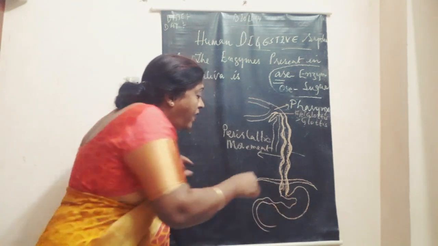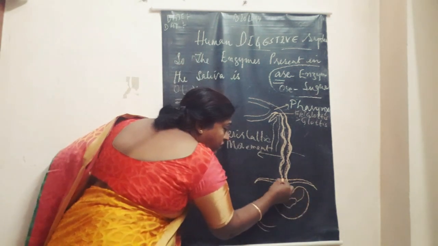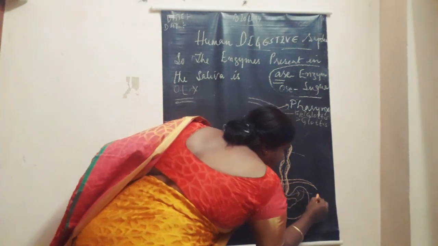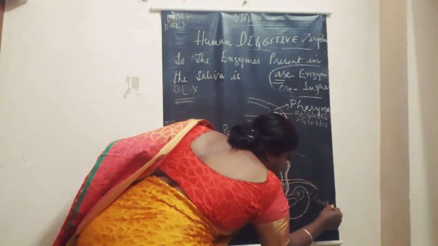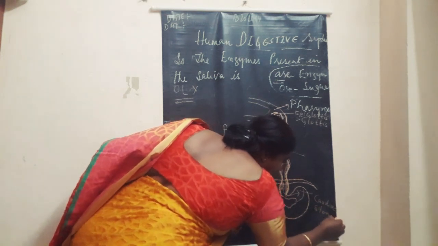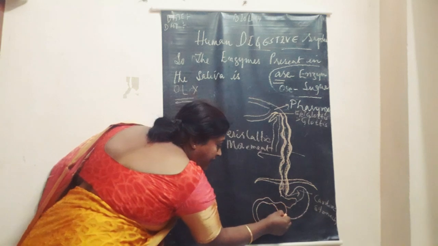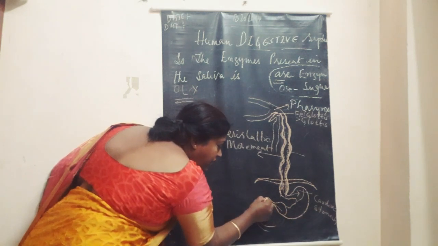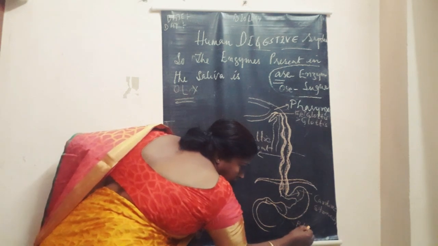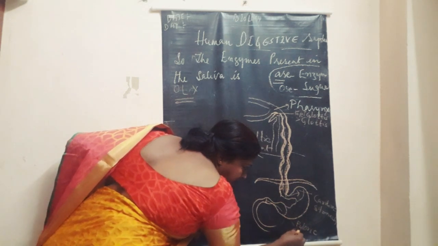Then the part of the stomach into which the esophagus opens is called the cardiac stomach. And the part of the stomach that opens into the duodenum is called the pyloric stomach.